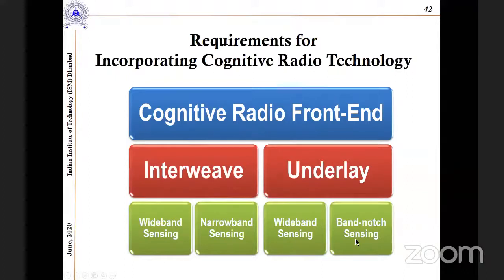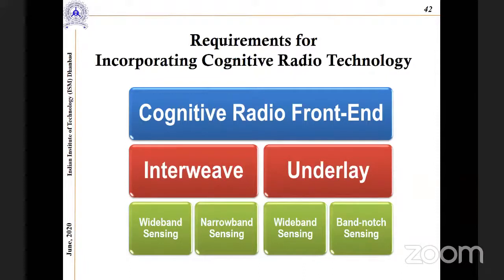So we are using a wideband or ultra wideband antenna as the sensing antenna. The sensing antenna scans the required frequency range and identifies the spectrum not used by the licensed primary user, so for that you require the wideband sensing antenna. Now coming to the narrowband: the narrowband frequency tunable antenna is a communicating antenna. Using the communicating antenna, the secondary or unlicensed user communicates over these spectrum holes or white space.